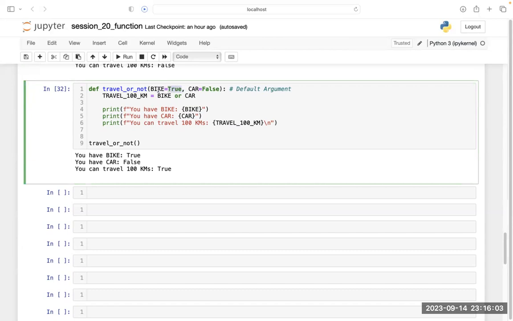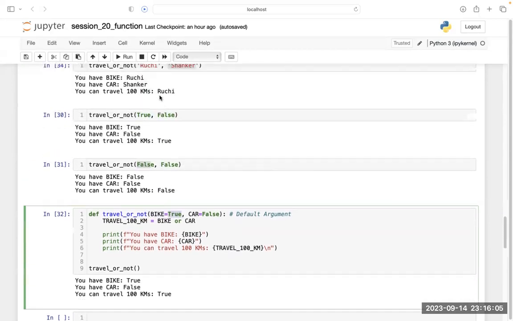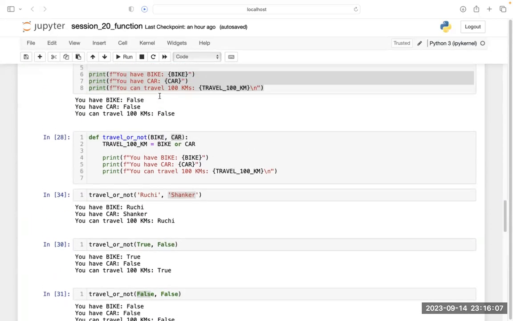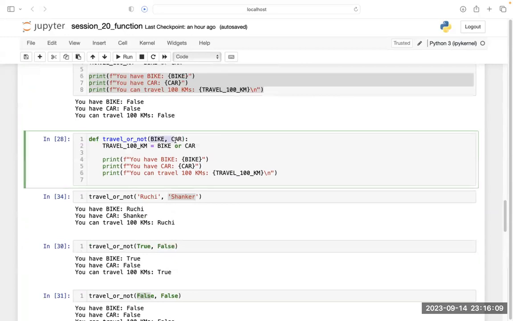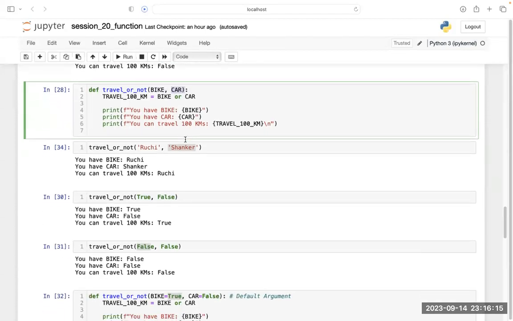If this was a generic argument which I was given at the time of defining a function, this can take any value. This thing can take any value. This car can take any value. Just like you have seen, I have passed Ruchi and Shankar, so it is taking Ruchi and Shankar.